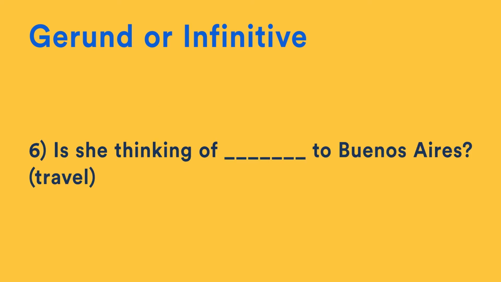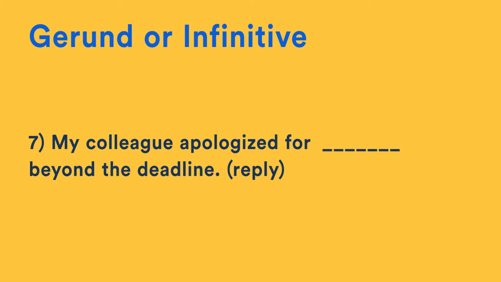Number 6. Is she thinking of to Buenos Aires? And the verb we're going to use is travel. The solution is, is she thinking of travelling to Buenos Aires? To think of doing something. This takes a gerund.